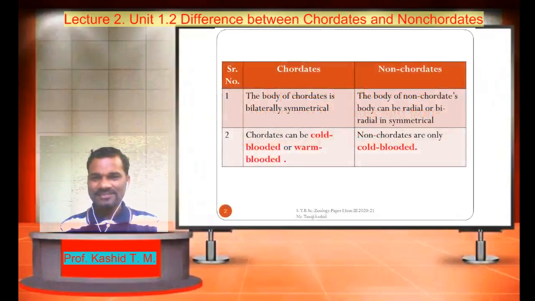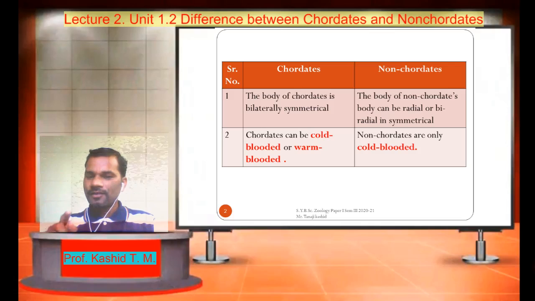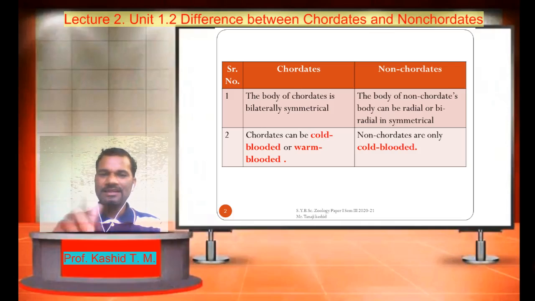Let's start with the basic differences between the chordates and non-chordates. First, the body symmetry. The body of a chordate is bilaterally symmetrical, whereas the body of non-chordates can be radial or biradial in symmetry. Bilateral symmetry means the body of the animal can be divided into two equal halves by a single median plane. Whereas radial symmetry means the body of the animal can be divided into two equal halves by any plane passing through the center.